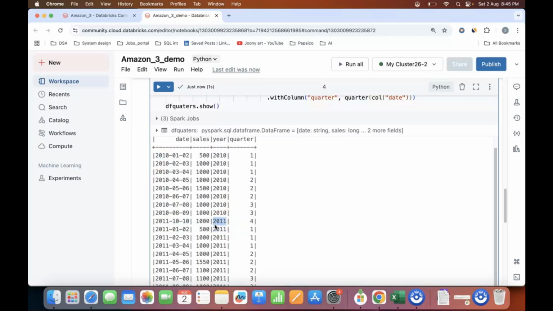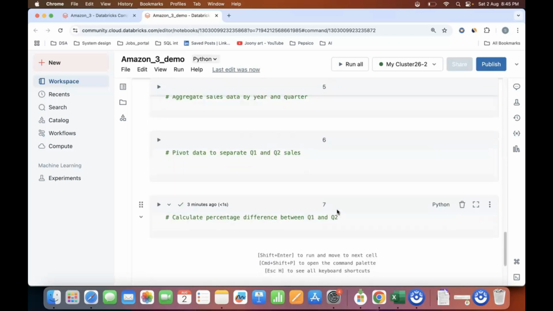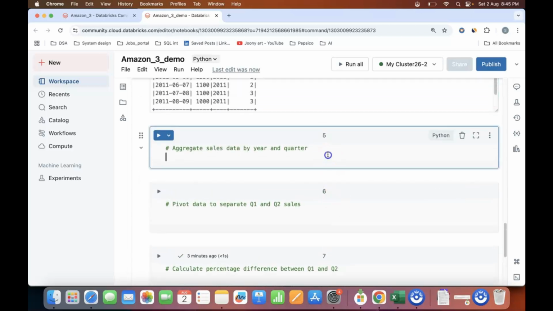So now what is my task? My task here is to calculate the sales for each quarter. So what I will do is I'll group by year and quarter in order to calculate the sum of sales for each year and quarter. So that is my next step.